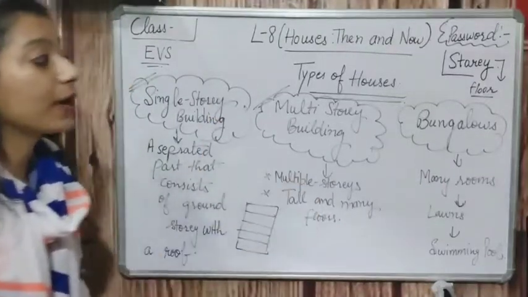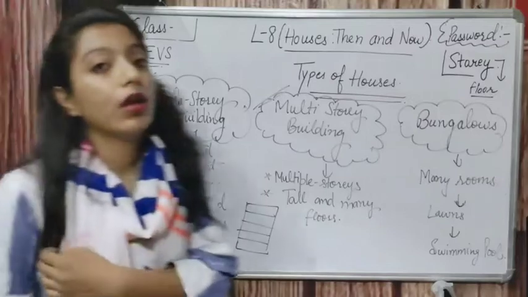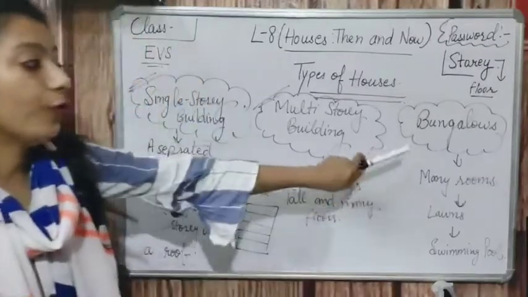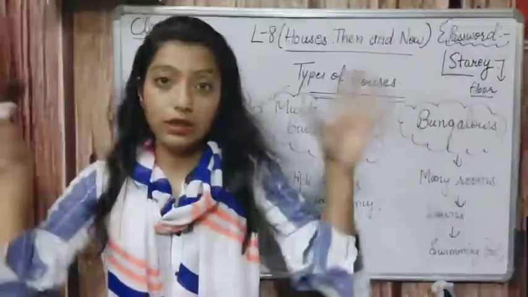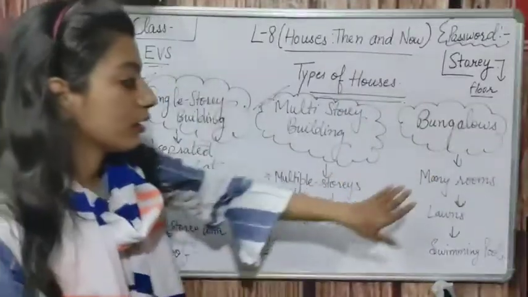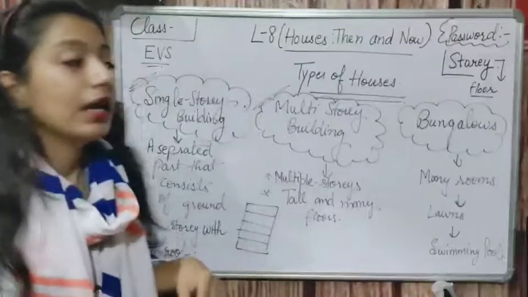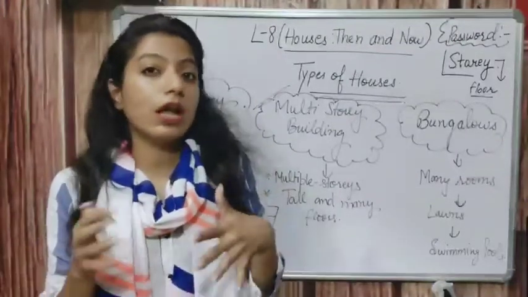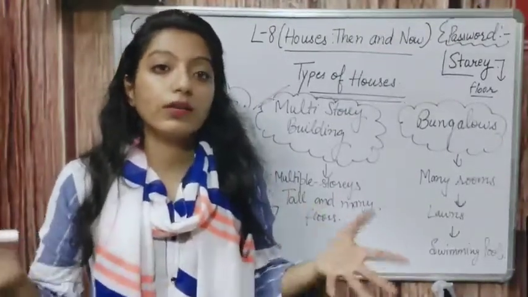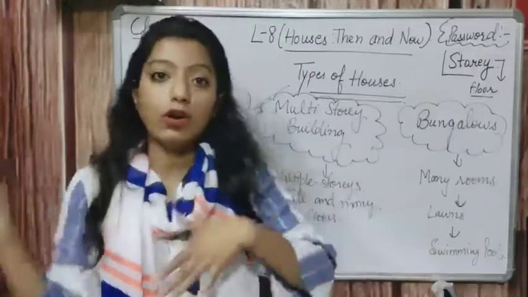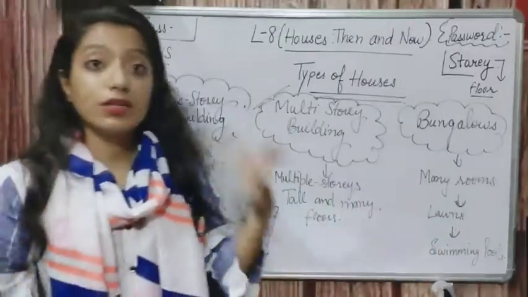Now the next type of house is bungalows. Bungalows are the type of houses which are very big and it have many rooms. Bungalows में बहुत सारे rooms होते हैं and in the bungalows there are so many lawns like some gardens, different lawns, and you can say garages also.